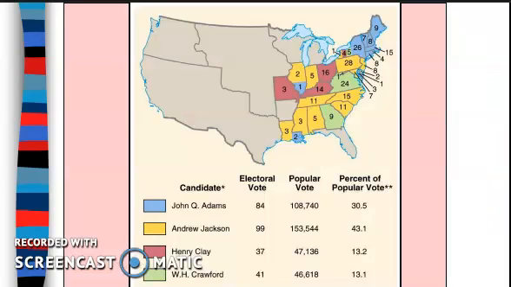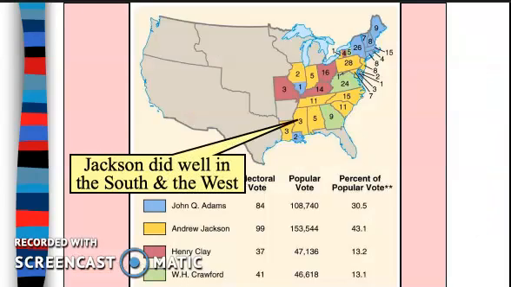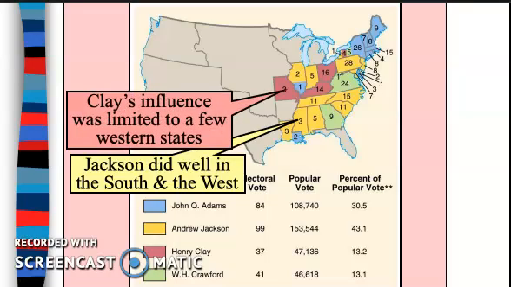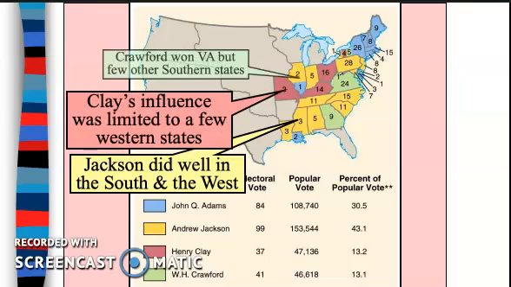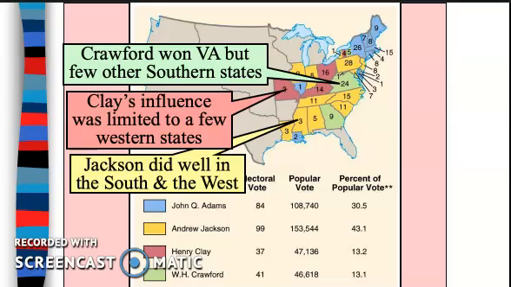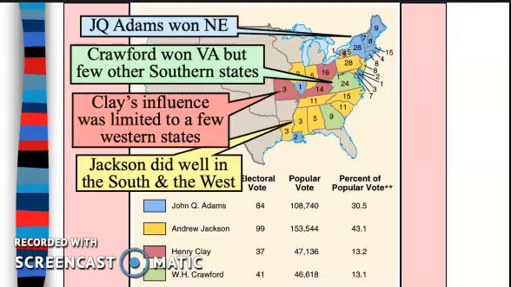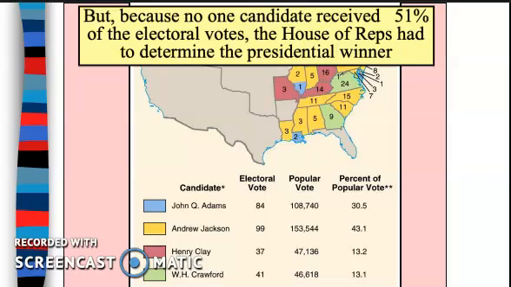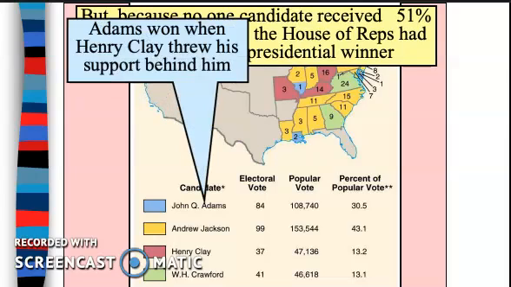So even though Jackson does well in the South and the West, and Clay is limited to those few Western states, and Crawford wins Virginia but not really anywhere else, all things we've talked about, no one wins 51% of that vote. So the House of Representatives gets to determine the presidential winner. They went round after round of voting without anybody winning. Adams is going to end up winning, and here's how that works out.